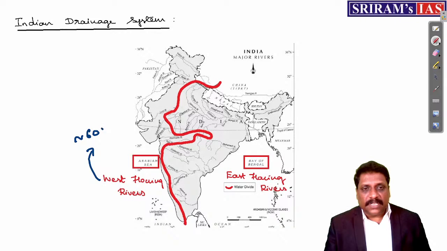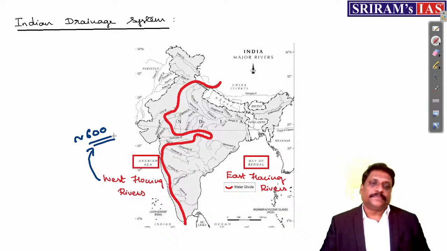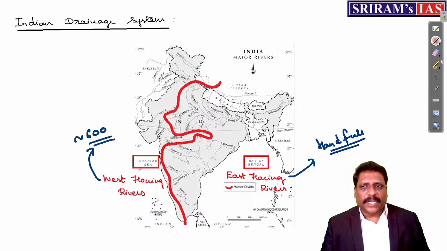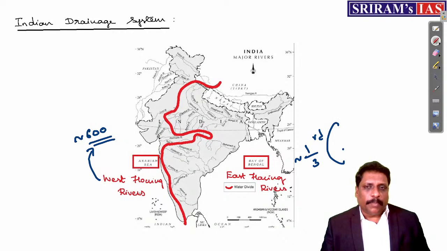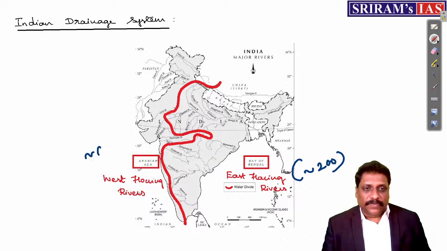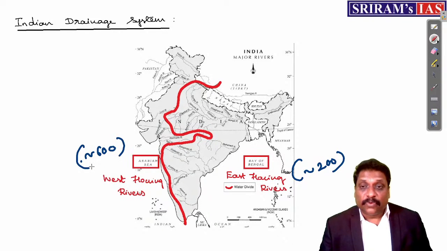Nearly there are 600 west flowing rivers. India Yearbook says the east flowing rivers are only a handful. It is only a handful, my dear friends. Even the number is not given. But taking the other sources, it is approximately 1/3 of the west flowing rivers. It is somewhere around 200, my dear friends, right? West flowing rivers are nearly 600 and the east flowing rivers are 200.